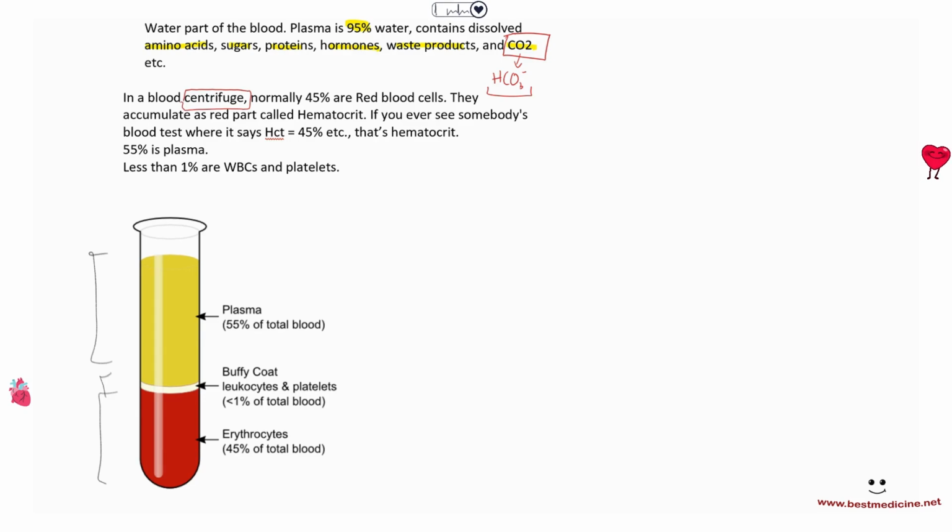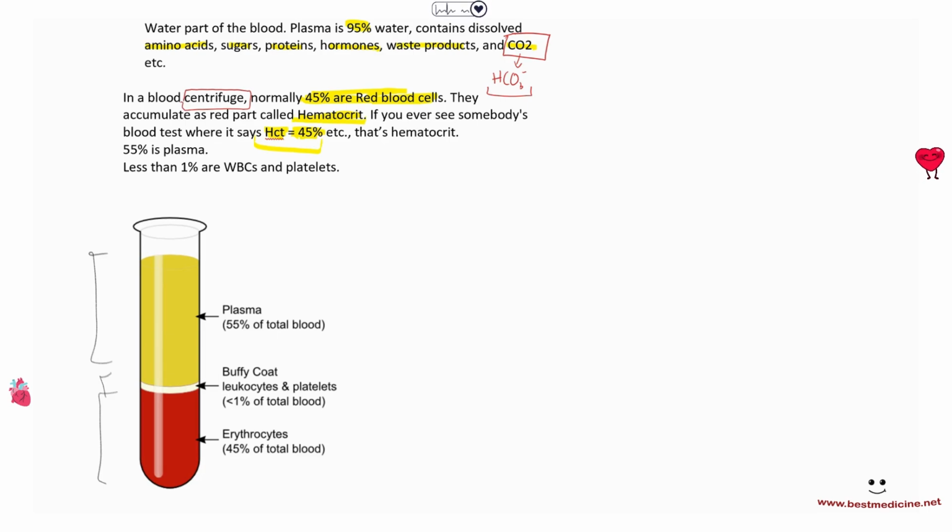The red blood cells would normally be around 45%, right? So they would form this 45% red area, and we call this red area hematocrit, HCT. If you ever see somebody's blood test where it says HCT is 45%, etc., HCT is referring to hematocrit, the amount of red blood cells.